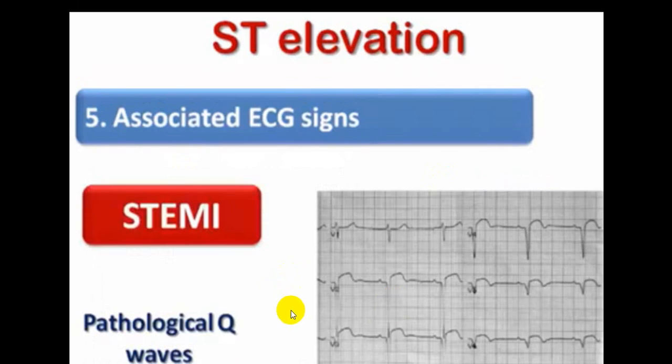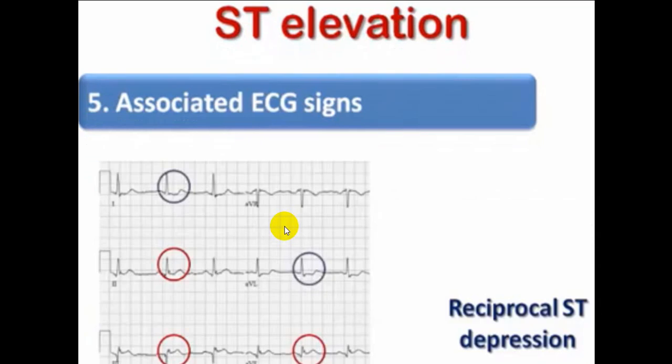And if there is an appearance of a pathological Q wave, again in favor of STEMI. Reciprocal changes in opposite leads. That is, if there is an inferior wall infarct, you get reciprocal changes in lead 1 and AVL. So that is called reciprocal changes.